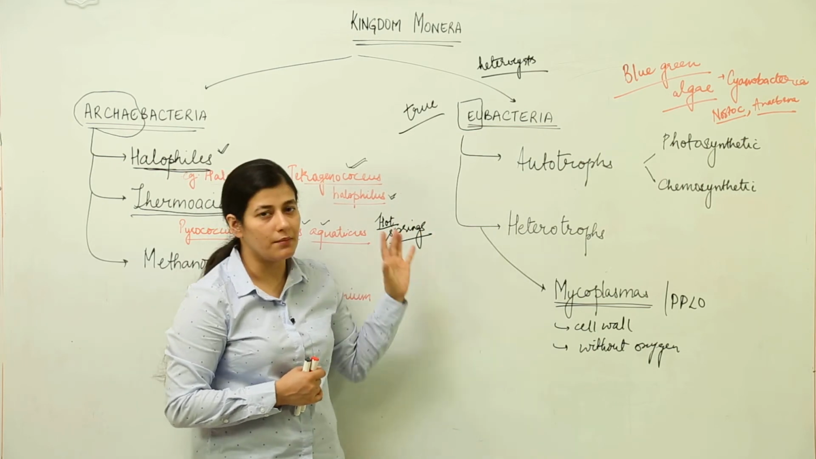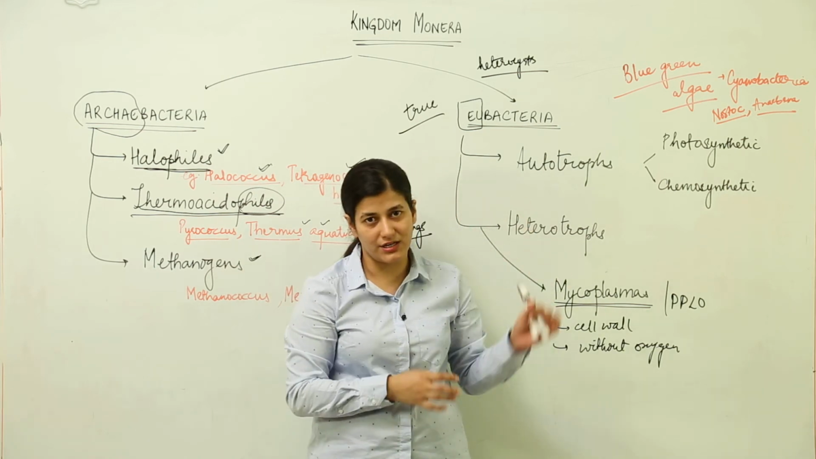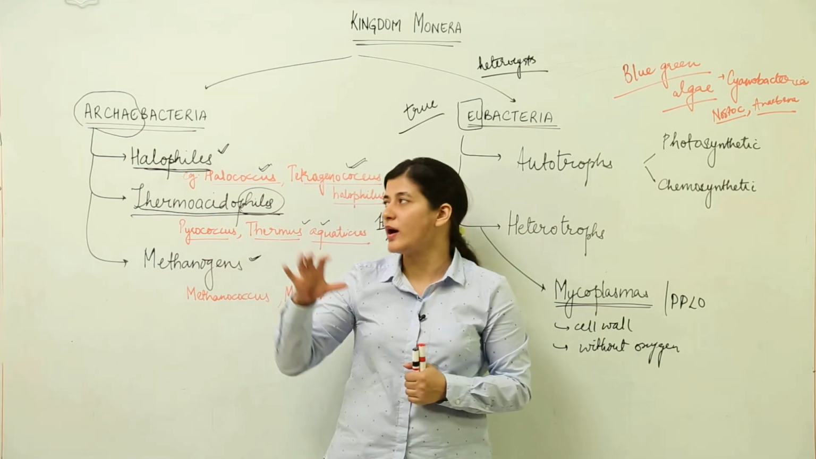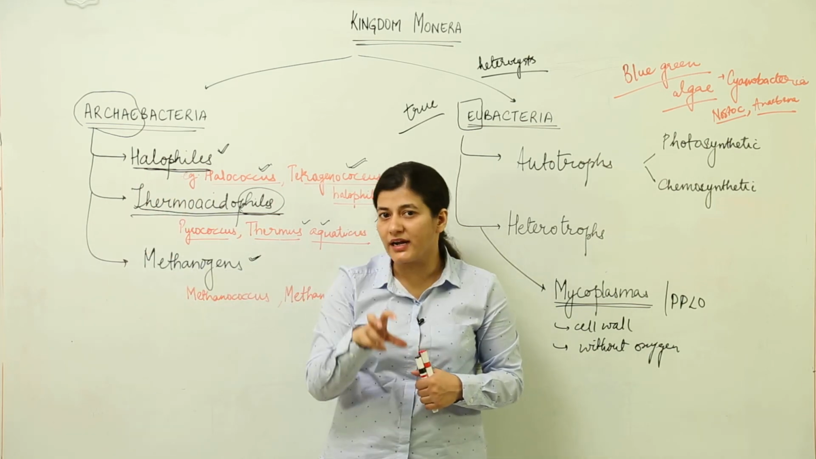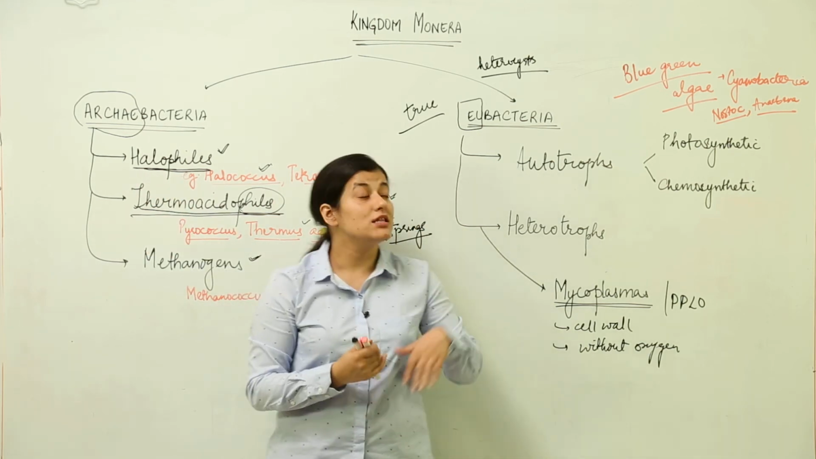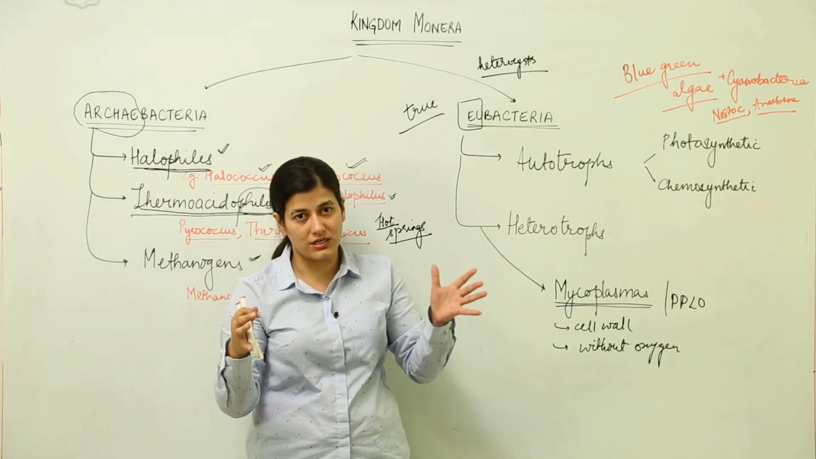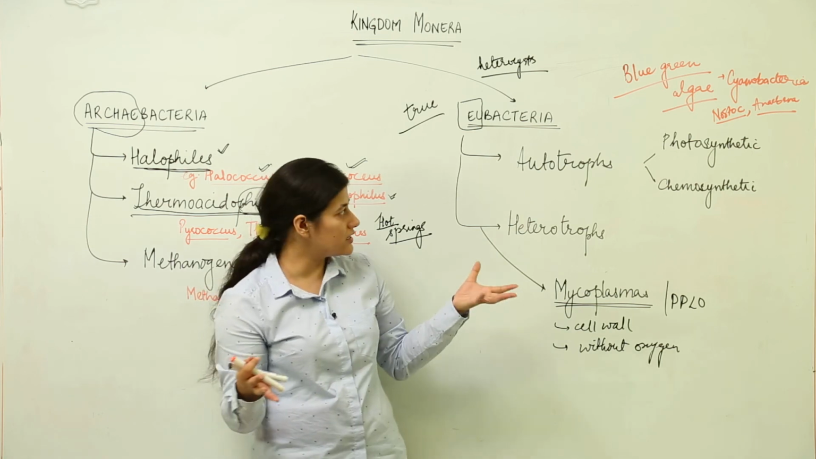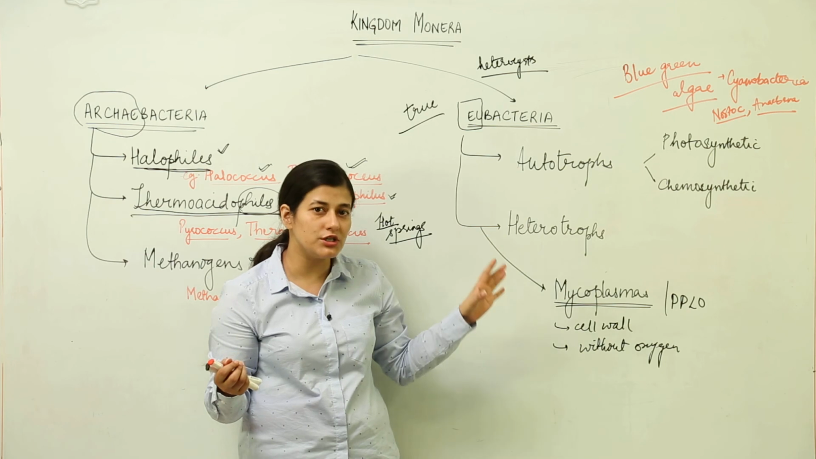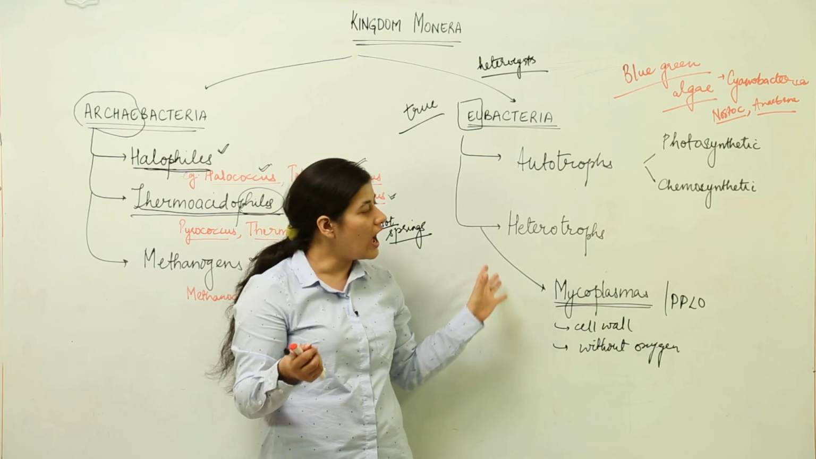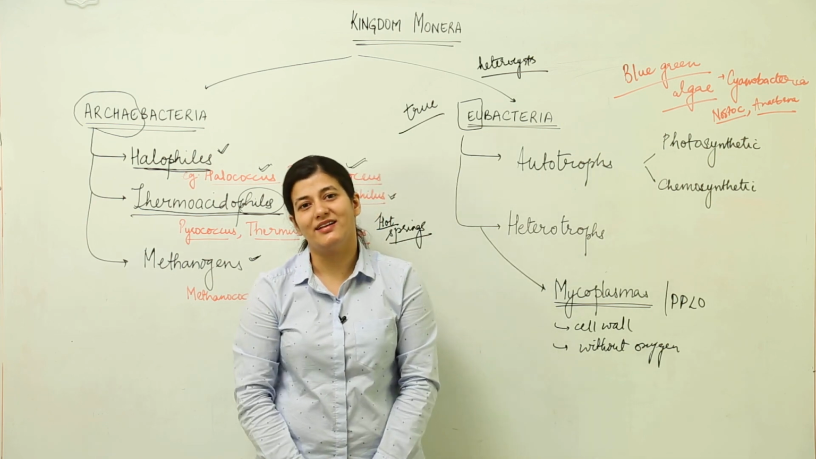So this is all about the classification of bacteria into Archaebacteria and eubacteria. What you have to remember is that while Archaebacteria have been classified in terms of the habitat where the bacteria inhabit, this classification of eubacteria, a greater class of prokaryotes, has been made in terms of nutritional procurement, that is, in terms of how they take the nutrition. So this is all about Archaebacteria and eubacteria.